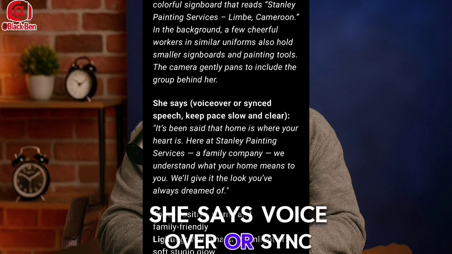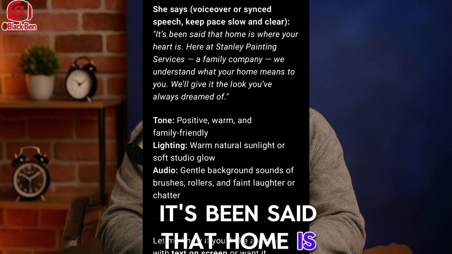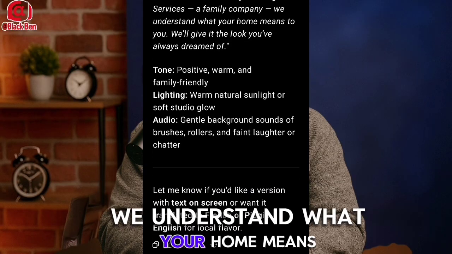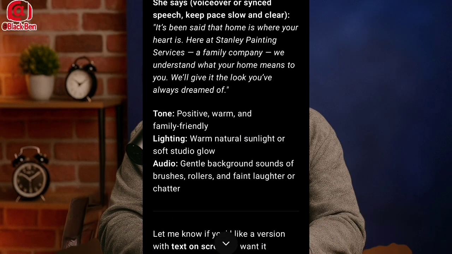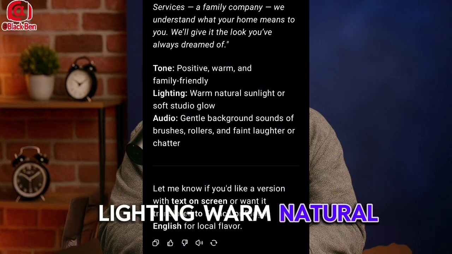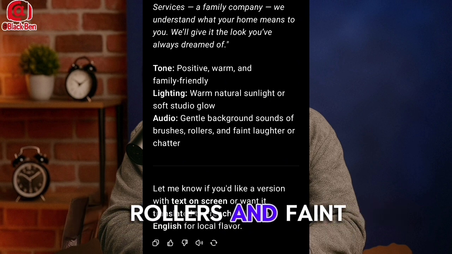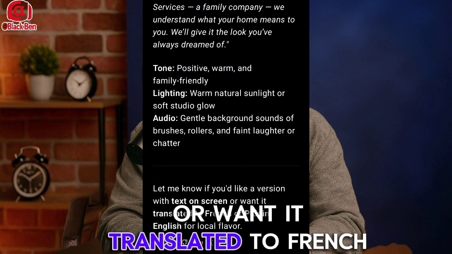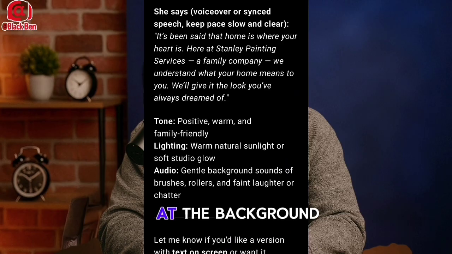She says, voiceover or synced speech, keep pace slow and clear: It's been said that home is where your heart is. Here at Stanley Painting Services, a family company, we understand what your home means to you. We'll give it the look you've always dreamed of. Tone: positive, warm, and family-friendly. Lighting: warm natural sunlight or soft studio glow. Audio: gentle background sounds of brushes, rollers, and faint laughter or chatter. Let me know if you'd like a version with text on screen or want it translated to French or Pidgin English for local flavor.